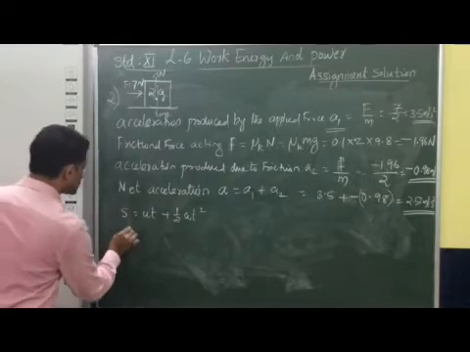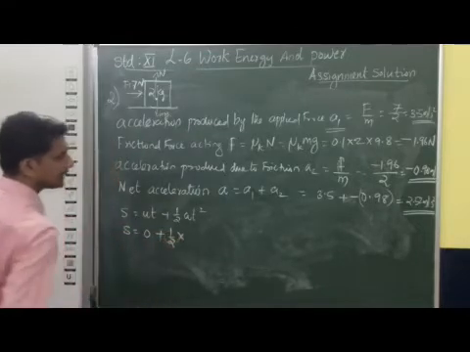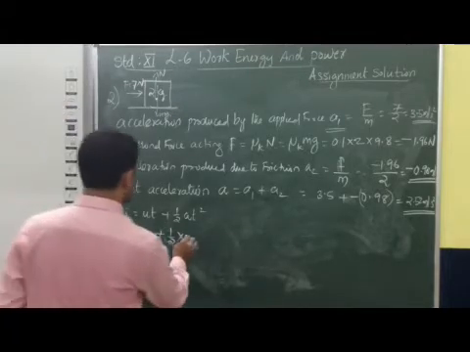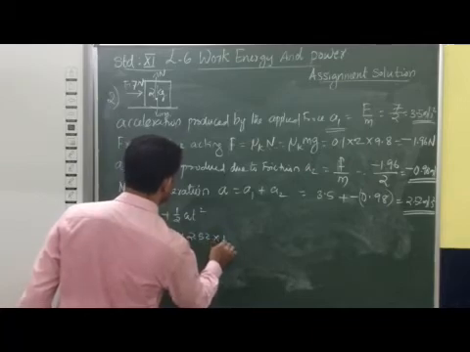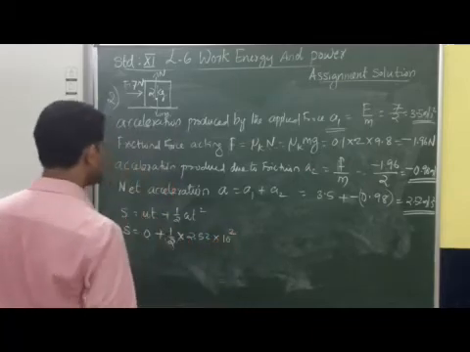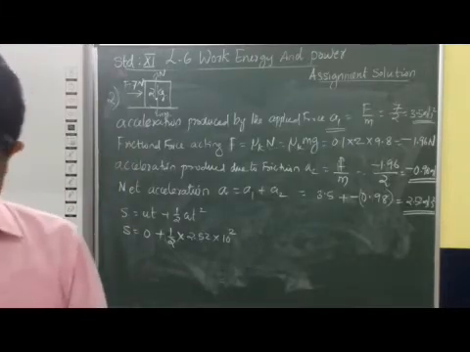So u is considered as 0. That means s is equal to 0 plus half into the net acceleration, which is 2.52, into 10 square. So this way you can do this calculation, and you get the answer for the displacement.